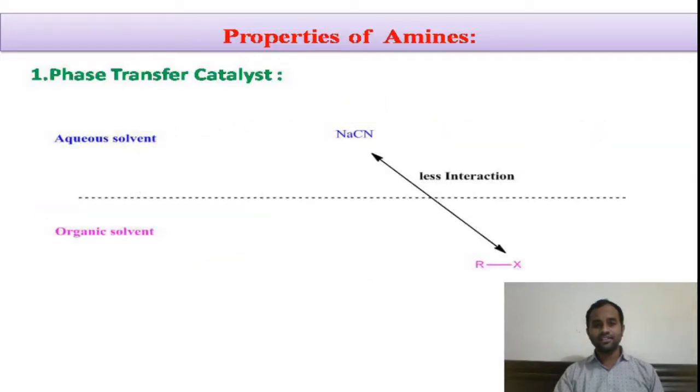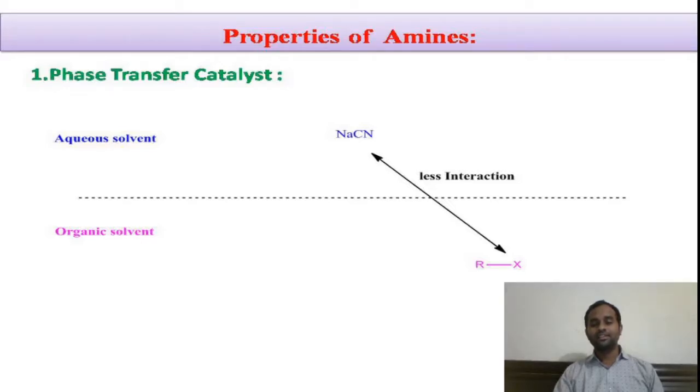Now you can see here in the slide, our sodium cyanide is an inorganic compound which is soluble in aqueous solvent, and our alkyl halide is an organic compound which is soluble in organic solvents. But these two solvents, aqueous as well as organic, are immiscible. There is an imaginary phase boundary between these two solvents.